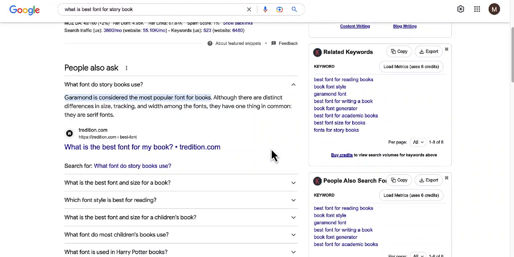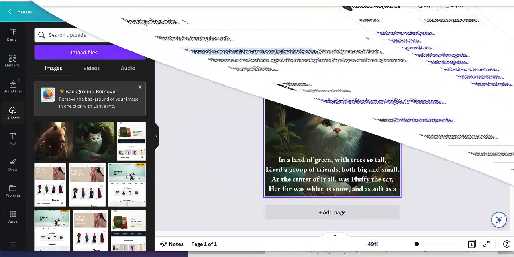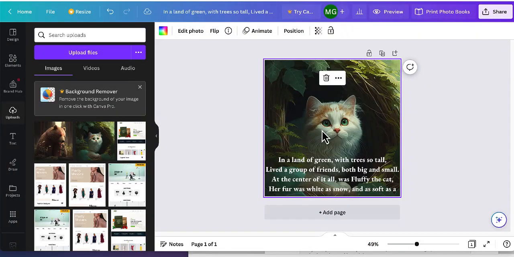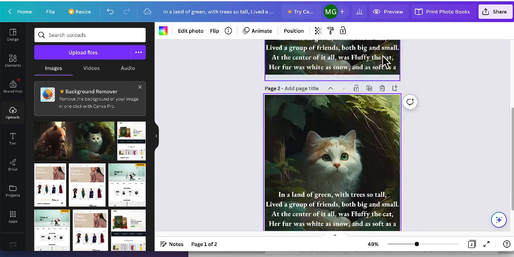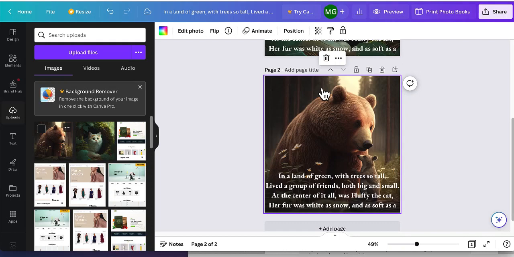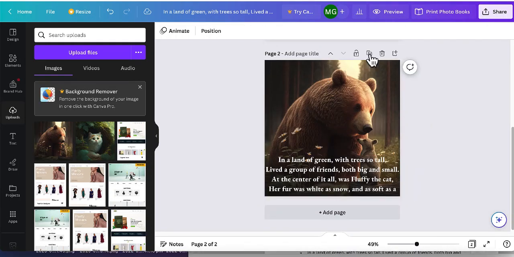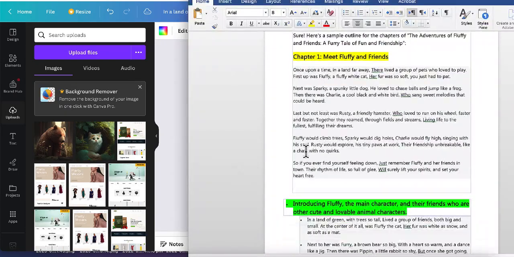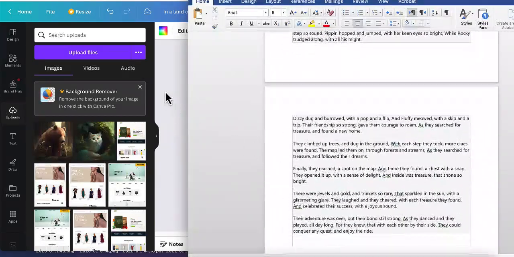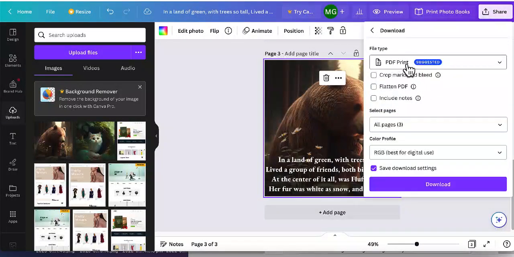If you're wondering what sort of font would be suitable for your storybook, apparently Garamond is considered the most popular font for books. Okay, so it's up to you what sort of font you want to use. I have actually used the same one. Let's go back to Canva. After you have finished editing your text, click on duplicate. Now you can simply drag and drop the second image and go back to ChatGPT and change the text for that as well. Then you need to replicate the process for all the chapters of the book, and once you're done, make sure to download the file as a PDF print.